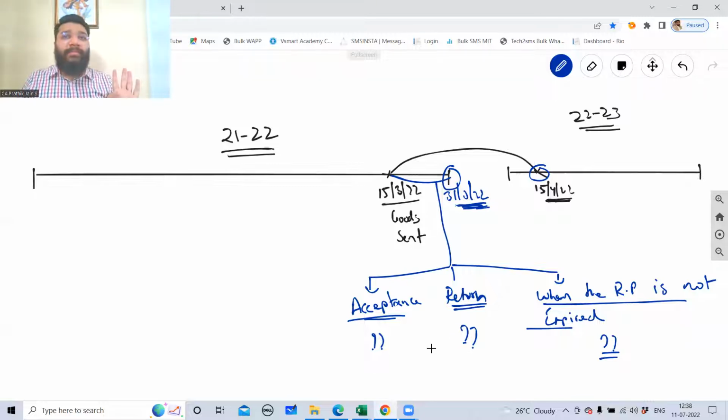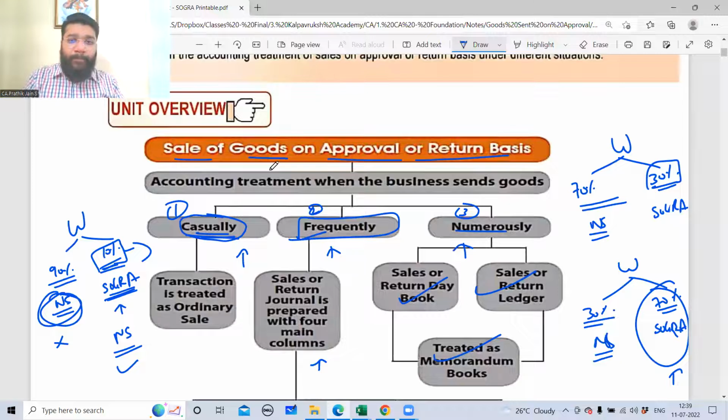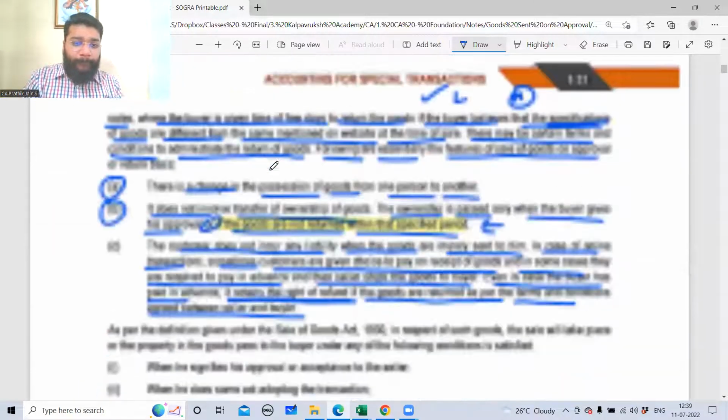There are 3 possibilities from the date of transaction till the end of the year. Acceptance of goods: in that case, what should I do? Return: what should I do? If the period of return is not expired, then what should I do? You have to understand all these 3 scenarios. Online people, are you able to understand what I'm trying to tell? Yes, sir.